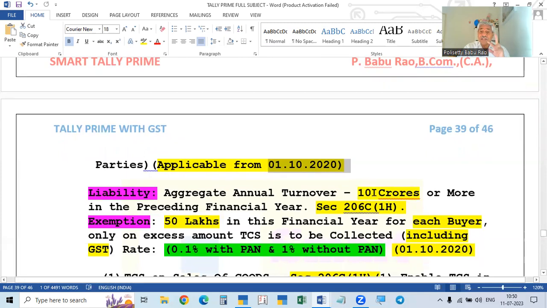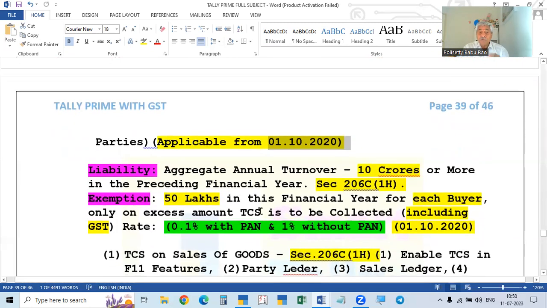The seller has to cross 10 crores annual turnover during the last financial year, and now for each customer, the amount should cross 50 lakhs. Above 50 lakhs only we have to collect. That 50 lakhs is exempted. We don't collect anything on it. So excess amount only we will collect for each buyer.